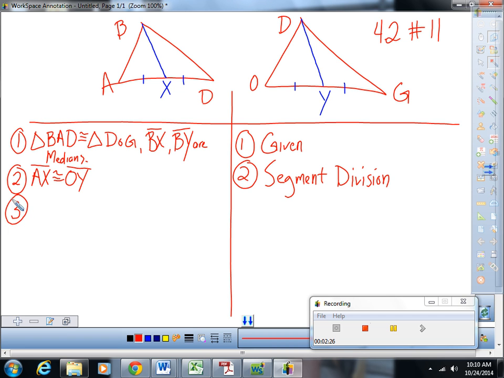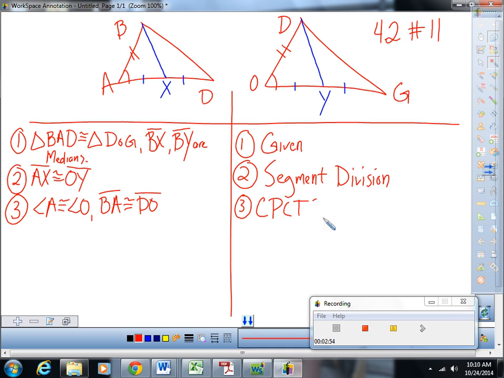Okay, now I'm going to say angle A is congruent to angle O. I could also say that BA is congruent to DO. CPCTC for my reason there.